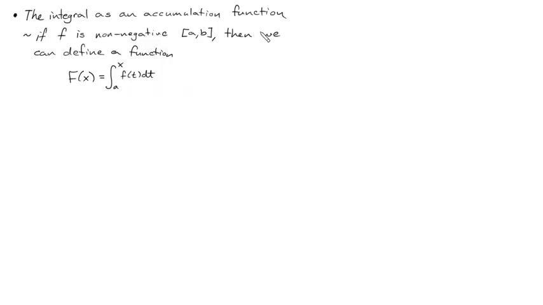As we look at this function that we've defined, we're going to say that a is less than or equal to x, is less than or equal to b. So x has to live between there, which allows us to accumulate,